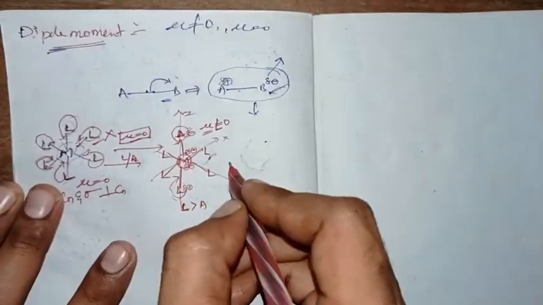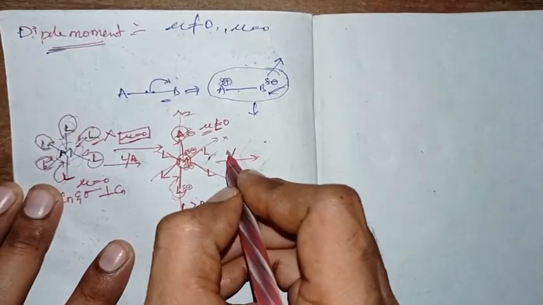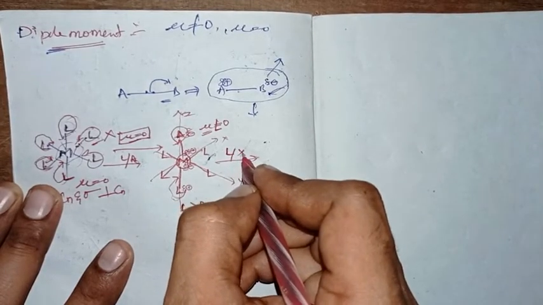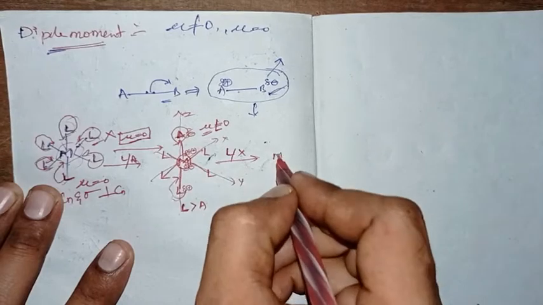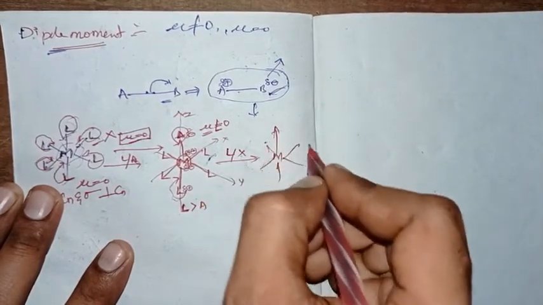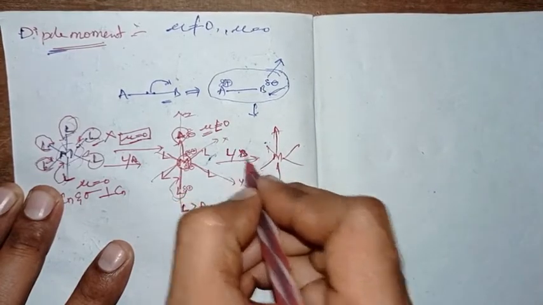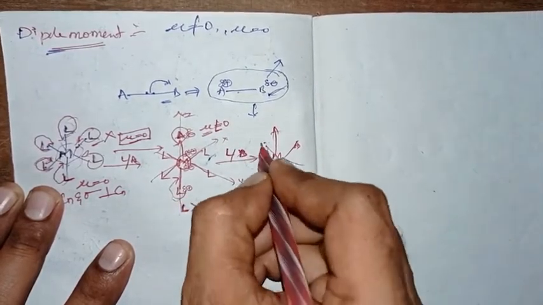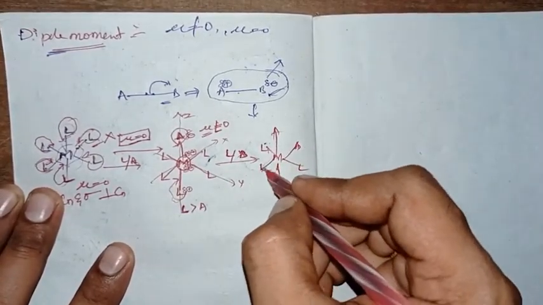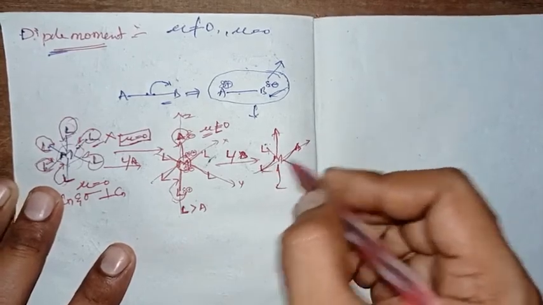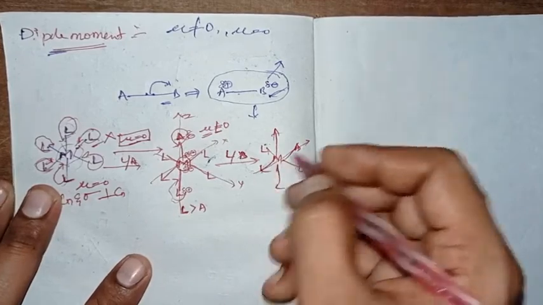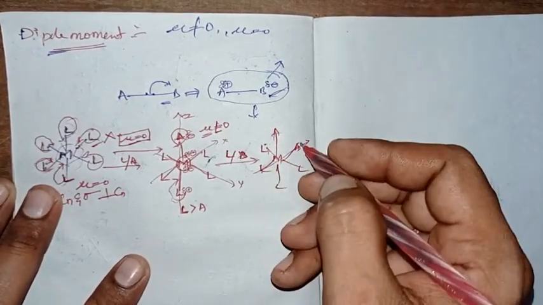Likewise, when a ligand site in the X orientation is also substituted with some other ligand, say B, then again in the X orientation the unequal ligand sites will have unequal electron distribution and partial charges will arise along the X orientation.